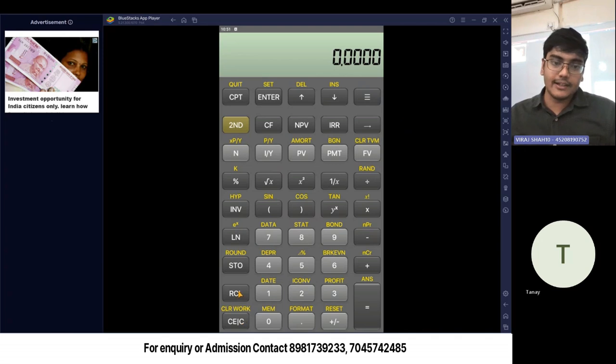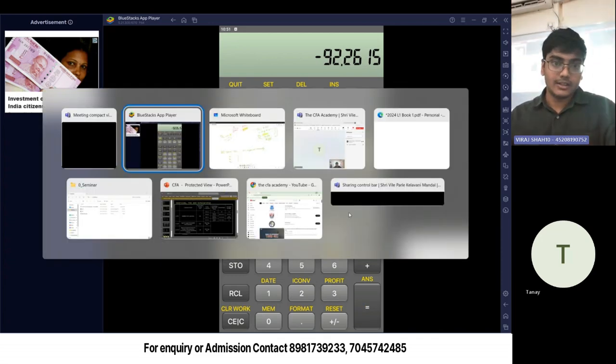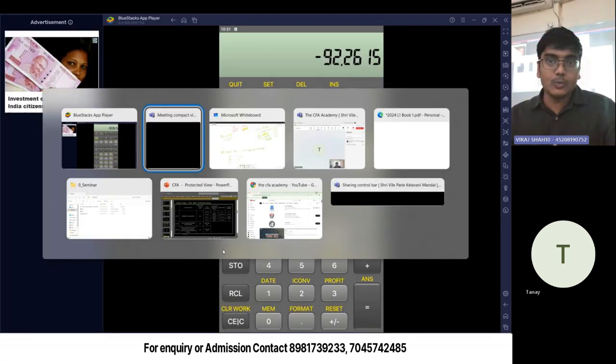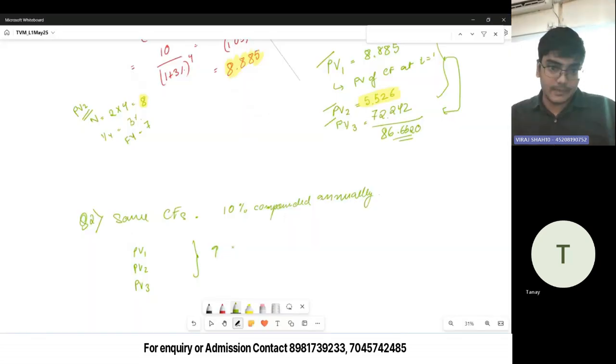Okay, what is our answer? RCL1 plus RCL2 plus RCL3, which gives us 92.2615. ठीक है? ये आपने क्रॉस वेरीफाई कर लेना बाद में.